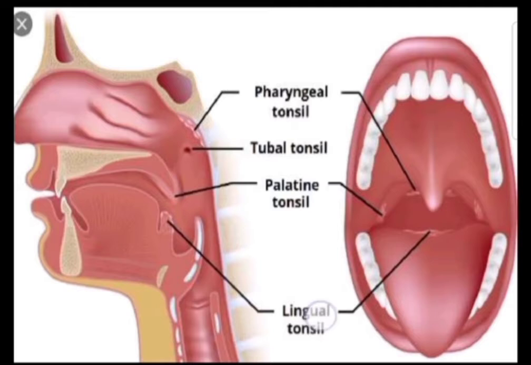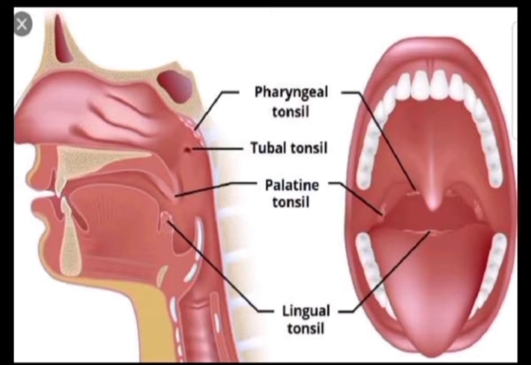Because I will tell you that the tonsils are not covered by a connective tissue capsule. They are covered by the same epithelium, which is the epithelium of the oral cavity, that is the stratified squamous non-keratinized epithelium. The tonsil has a condensed connective tissue capsule on the dorsal side or the posterior side, which forms the bed of the tonsil.